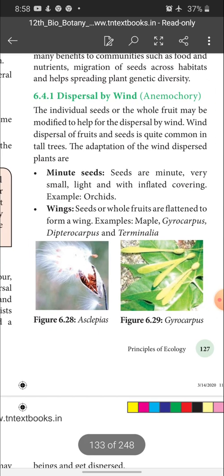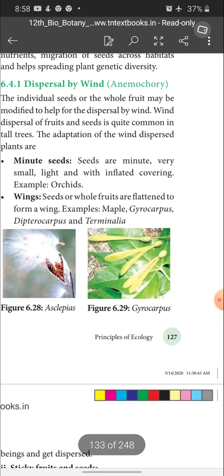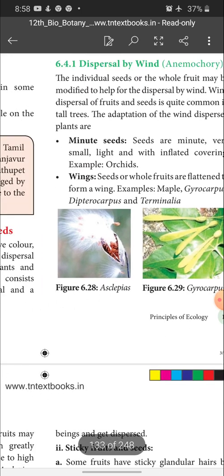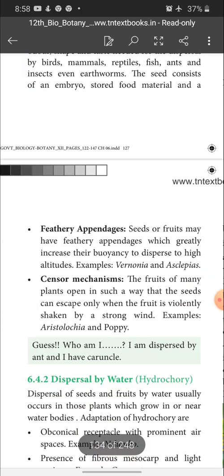Minute seeds: you know very well, when a seed is to be carried by wind, its weight should be light. So minute seeds are very small, light and with inflated covering, example orchids. Wings: seeds or whole fruits are flattened to form a wing, example maple, gyrocarpus, dipterocarpus and terminalia.